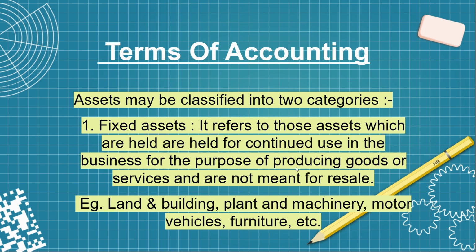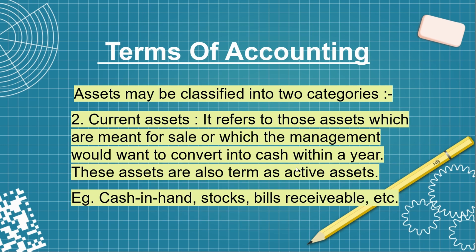And we have current assets. So it refers to those assets which are meant for resale or which the management would want to convert into cash within a year. These assets are also termed as active assets. So for example, cash in hand, stock, bills receivable, all these are under current assets.